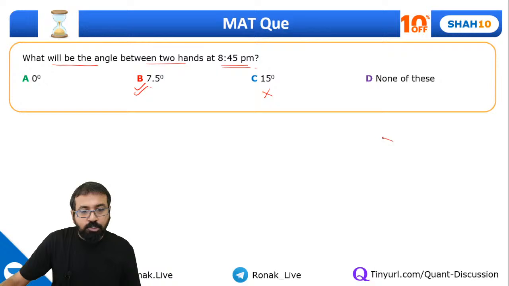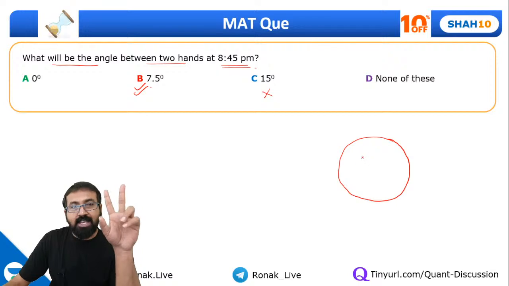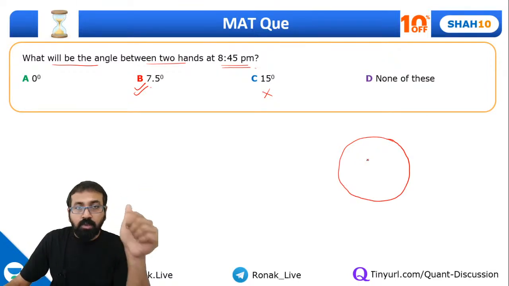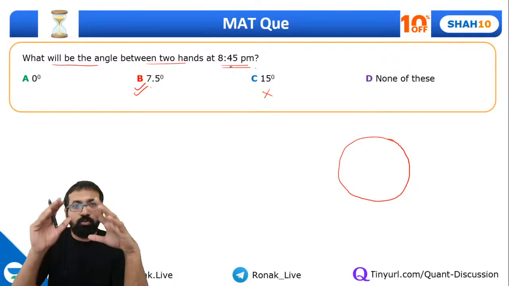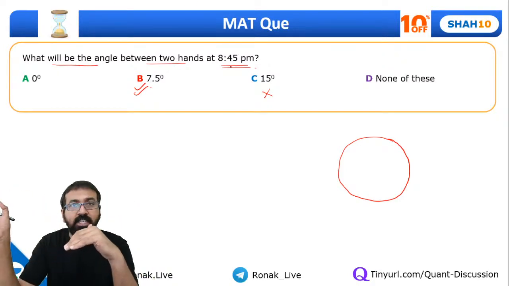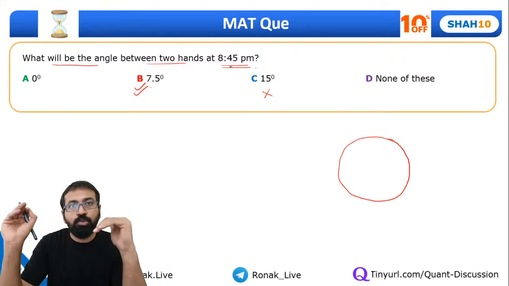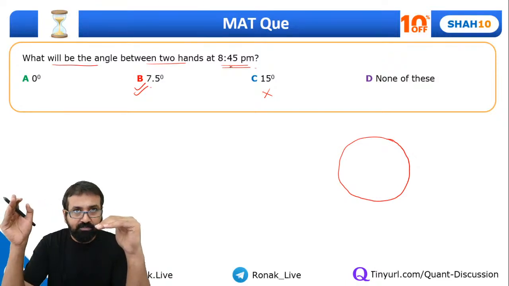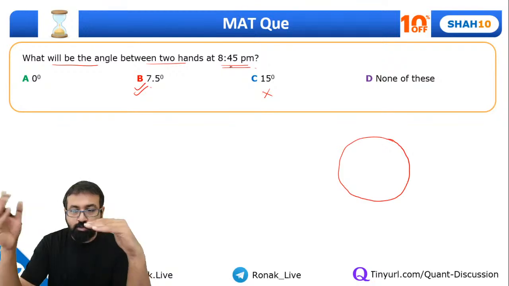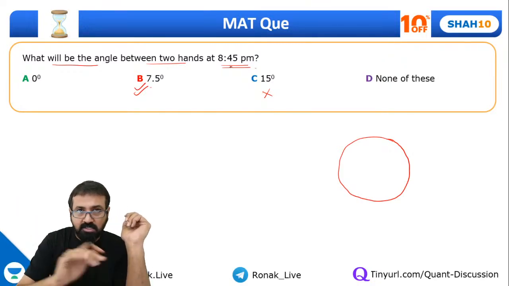So guys, let me show you this question. In fact, let's understand a bit of clocks. In clocks, they'll ask you two types of questions. One set of questions like this one where you will do straight calculation. These are easy questions. The other set of questions are complicated, where you will have to use the concept of relative speed, the relative speed of minute hand and hour hand. Here, this is a simple question.